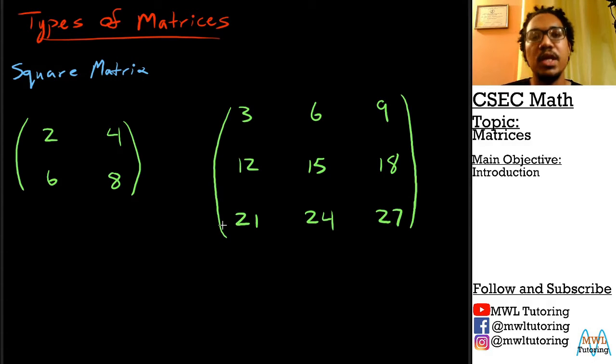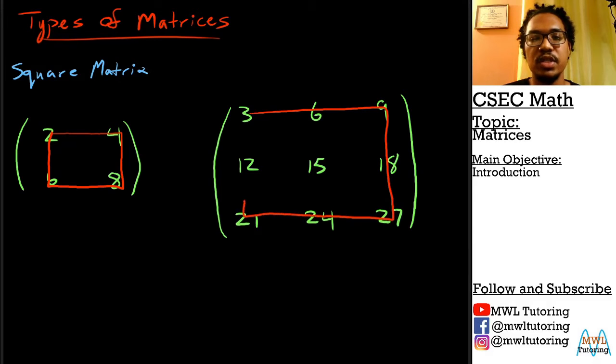So a square matrix, if we look at these two matrices, we could actually create a square inside them. See that? We could create a square by just tracing the outer members of the matrix.